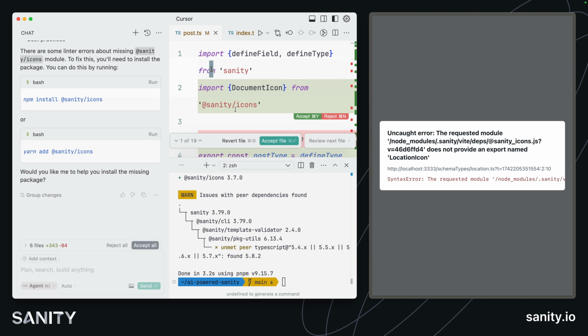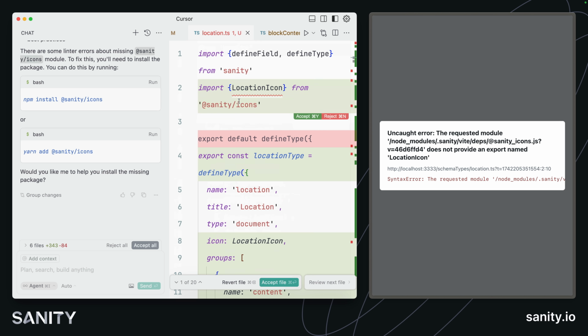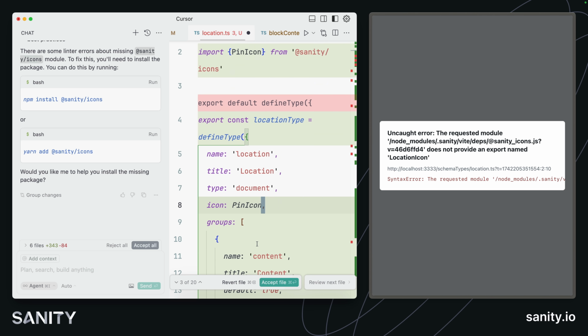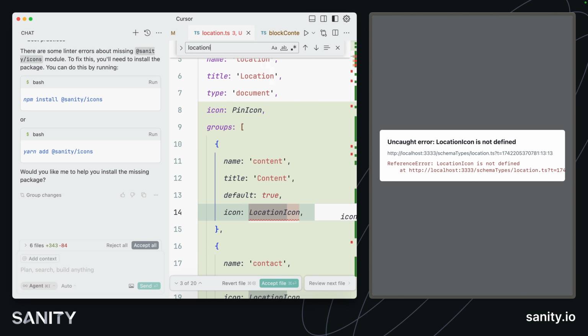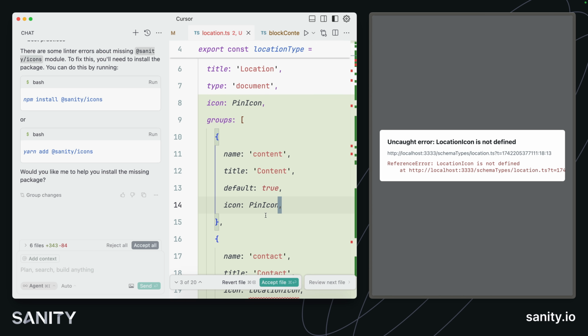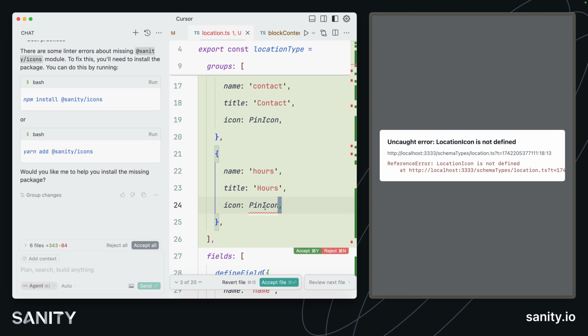It's also unfortunately fallen over here. There's no location icon. So it's made up an icon that doesn't exist. Let's use pin icon because I know that one exists. So we can see here, there's one hallucination. So location icon, yeah, that's still not right. I'll use a pin icon there. Okay, so it's used location icon in a number of places, which it shouldn't have.